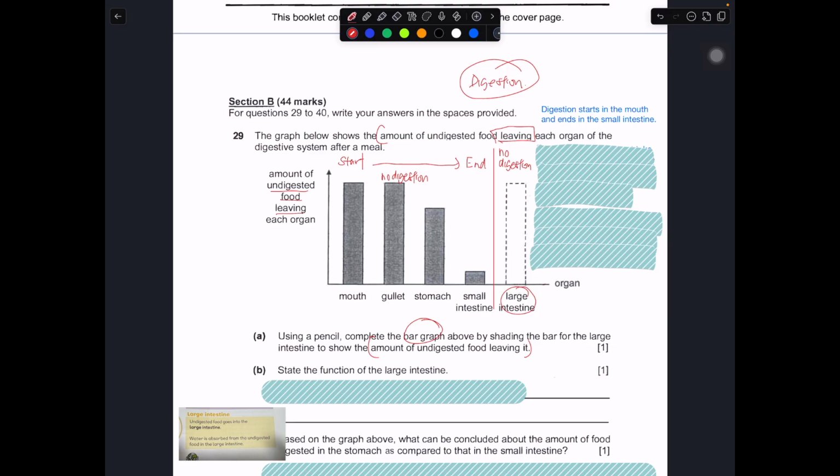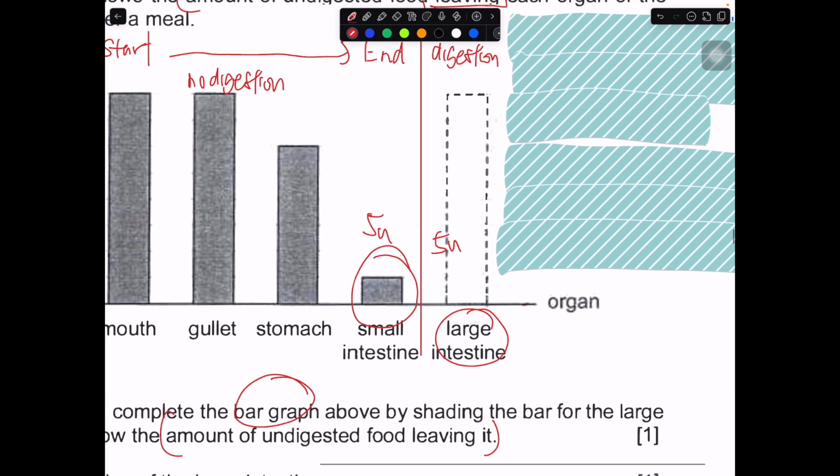Okay, so in this case, right, how do we actually do it? So to be able to know the amount of undigested food, we go back to take a look at the small intestine because it came from the small intestine, right? So since digestion ends at small intestine, whatever undigested food that is passed on to large intestine is not going to be digested. So if there is only 5 units of undigested food leaving the small intestine, you will end up with 5 units of undigested food entering. Okay, so when 5 units of undigested food enter the large intestine, when it's leaving, it will still end with 5. Okay, so it will still be the same.